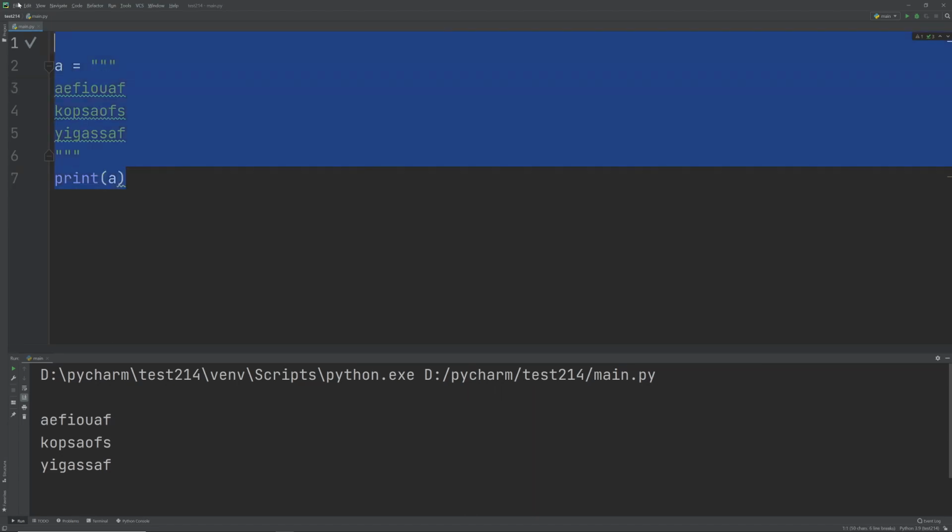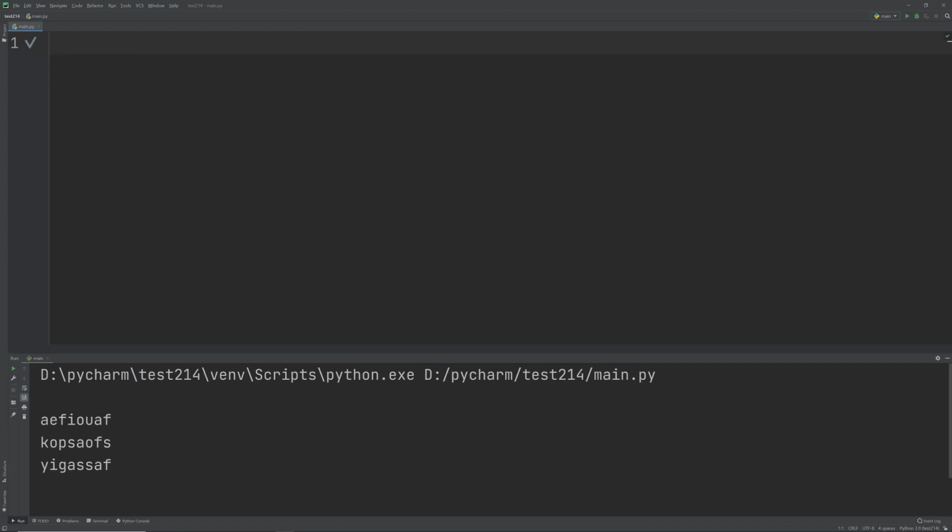Another thing to note, strings are arrays. So what does that mean? Python doesn't actually have a character data type. In Python, a single character is essentially simply a string with a length of 1. So we can use square brackets to find the position of each letter inside a string.